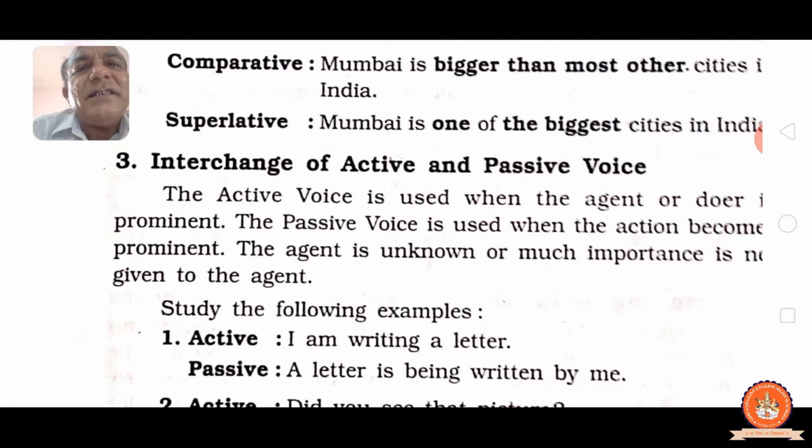Active: I am writing a letter. See, subject I, importance of I, that is active. See, passive: A letter is being written by me. See the difference here, then you realize it in a proper way.